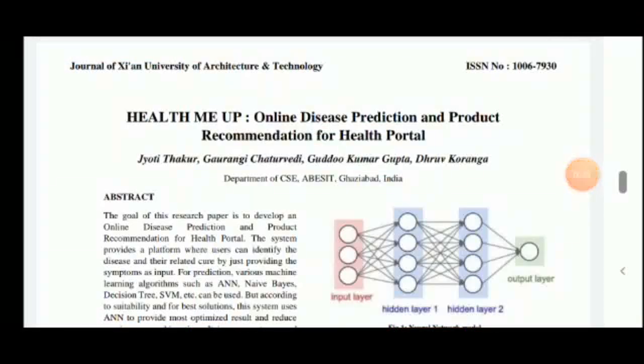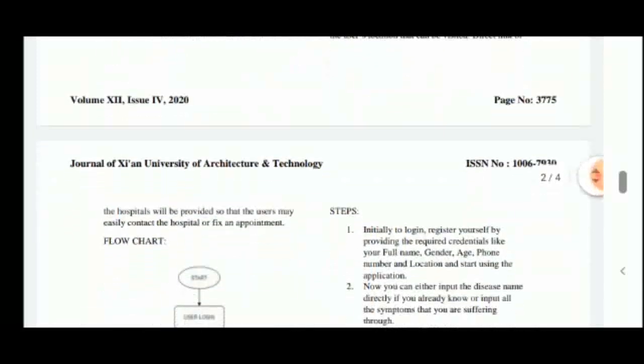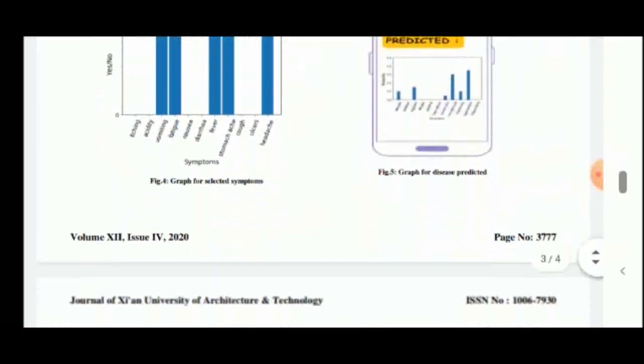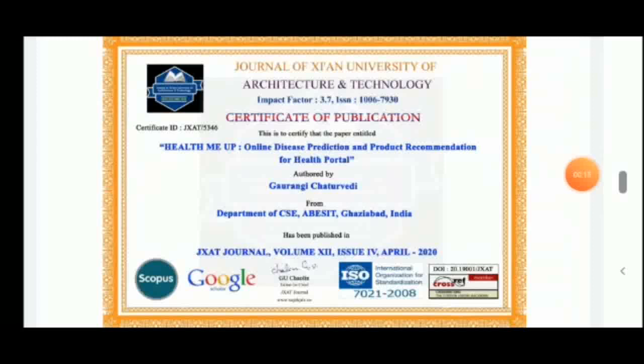Talking about the research paper details, our research paper named Health Me Up, an online disease prediction and product recommendation for health portal, has been published in the Journal of Xi'an University of Architecture and Technology. These are the certificates of publication.